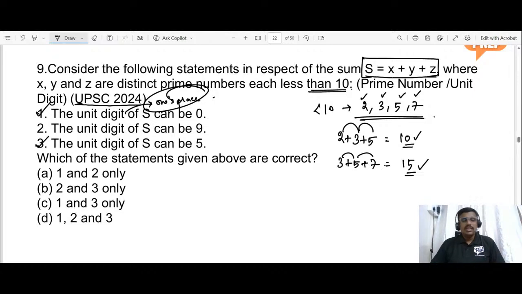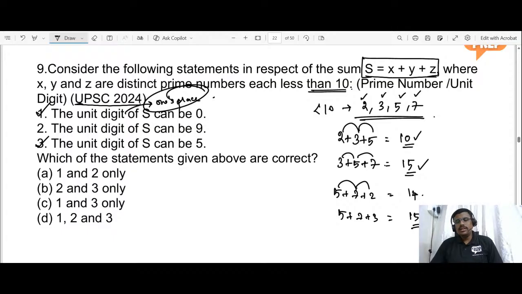We need to check whether the unit digit of S can be 9 or not. We have taken 2, 3, 5, and 3, 5, 7. Then 5 plus 7 plus 2: 5 plus 7 is 12, and 12 plus 2 is 14. What if 5 plus 7 plus 3? We get 12 plus 3 is 15. Once again, the unit digit is 5. So we are unable to find the unit digit as 9.